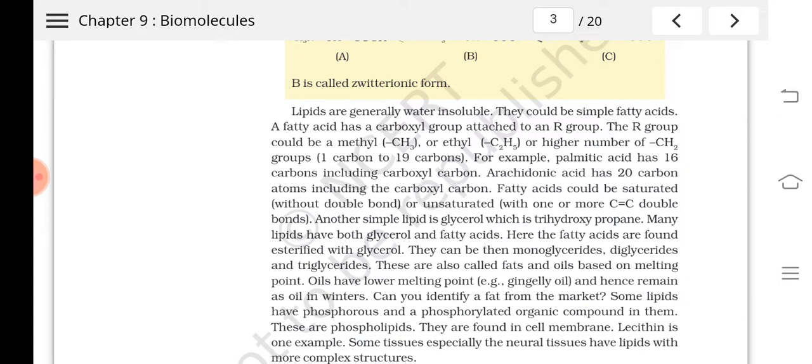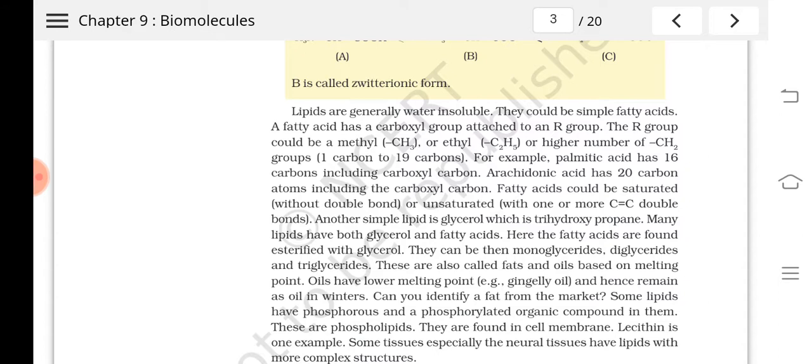Do you remember when an acid and alcohol react, what will be the bond formed? It will be ester, isn't it? So sometimes lipids contain fatty acids and glycerol. In this condition they can be monoglycerides, only one hydroxyl group with one fatty acid esterified, or both, or three.